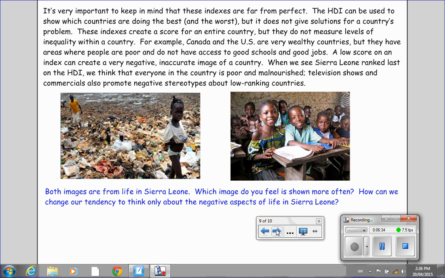A low score on an index can create a very negative, inaccurate image of a country. When we see Sierra Leone ranked last on the HDI, we think that everyone in the country is poor and malnourished. Television shows and commercials also promote negative stereotypes about low-ranking countries. As you can see here, both images are from life in Sierra Leone. My questions for you are, which image do you feel is shown more often, and how can we change our tendency to think only about the negative aspects about life in Sierra Leone? Of course, we will discuss this in tomorrow's class.